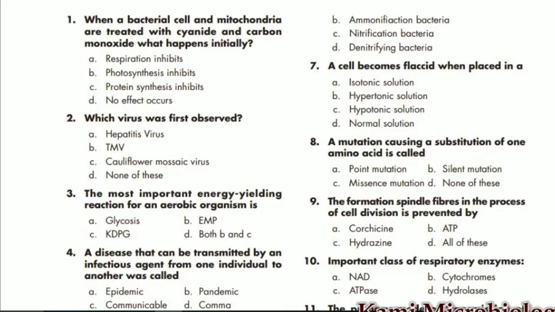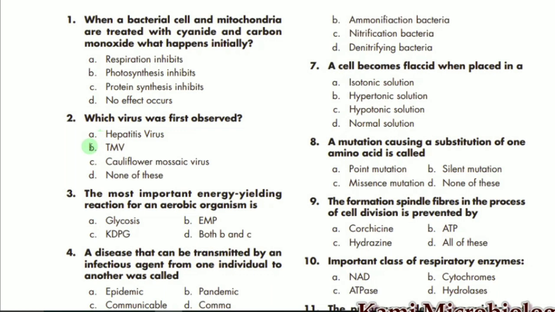The first MCQ of this chapter says that if a bacterial cell and mitochondria are treated with cyanide and carbon monoxide, what happens initially? Remember, at that stage the respiration process will be stopped, so respiration inhibited is the correct option. MCQ number 2 says which virus was first discovered?